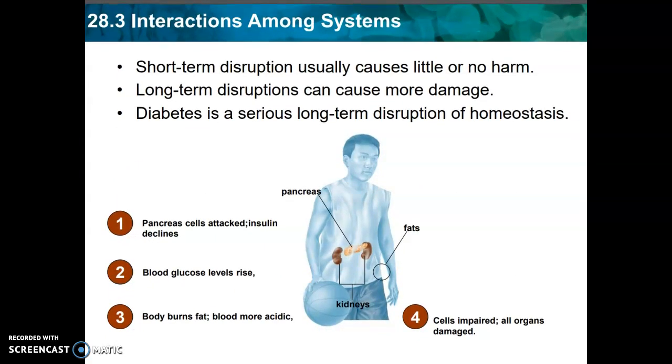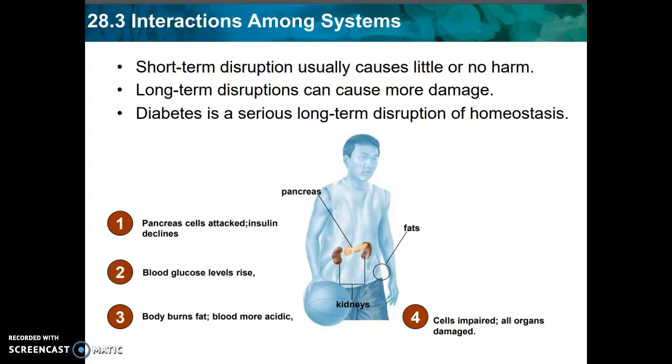A short-term disruption in homeostasis will cause little to no harm. The other type of disruption is the long-term disruption in homeostasis, and this may cause more damage. For example, diabetes. This is a serious long-term disruption of homeostasis.